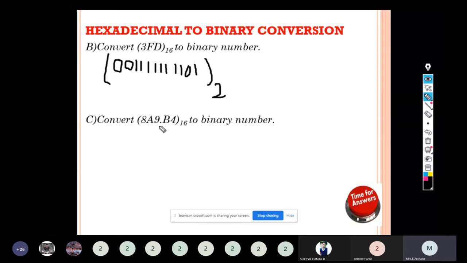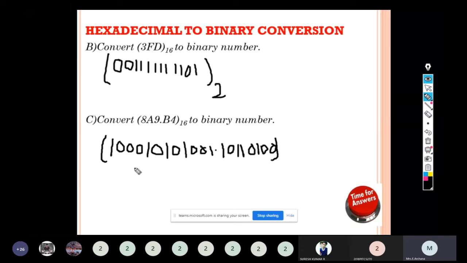8A9.B4 to the base 16, convert to a binary number. 8 will have the binary number 1000. A stands for 10, so it has the equivalent binary number 1010. 9 will have 1001. B will have the value 11. Correct? A stands for 10, B stands for 11. So 1011. 4 will have 0100. Combined and grouped together, to the base 2. This is hexadecimal to binary conversion.